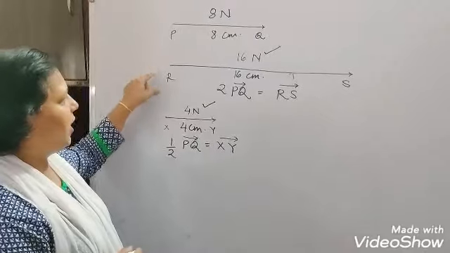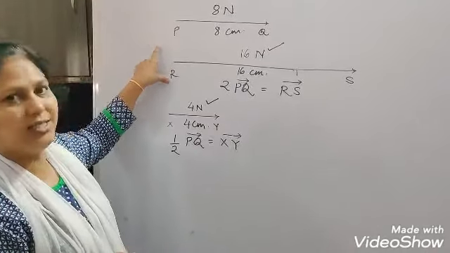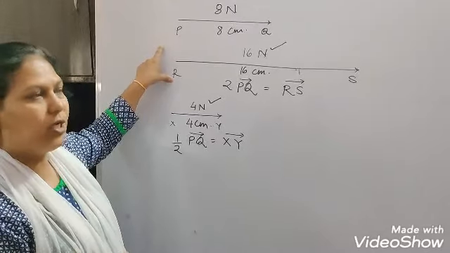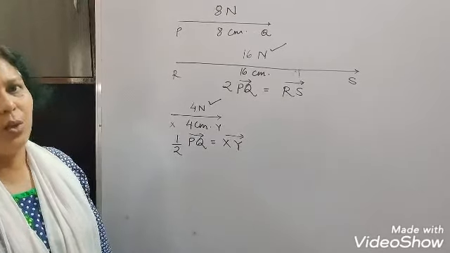So this way you may understand now that the length of the line is representing the magnitude and the arrow is representing the direction of the vectors.